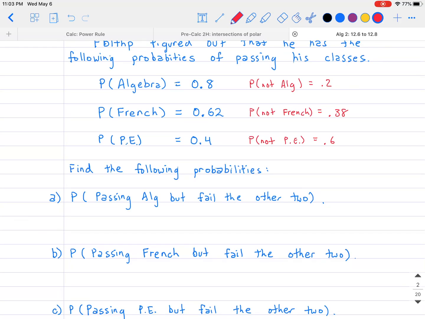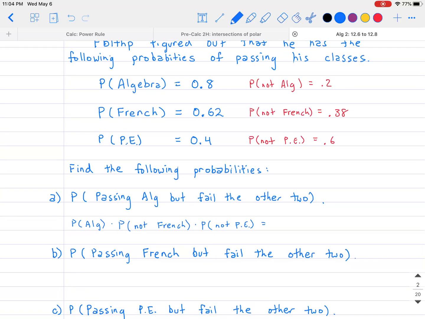The first part: I want to find out the probability of passing algebra but failing the other 2. If you pass algebra, then that one is 0.8. So I want to take the probability of passing algebra, and then fill in the other 2 events. That means you multiply that by the probability of not passing French, and multiply that by the probability of not passing PE.